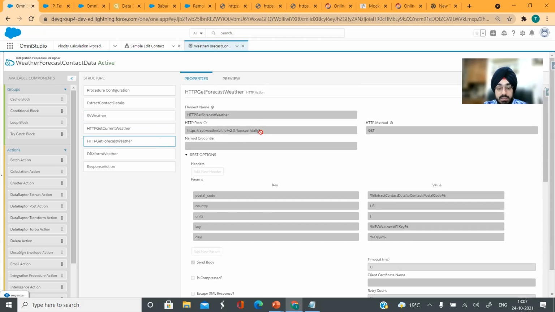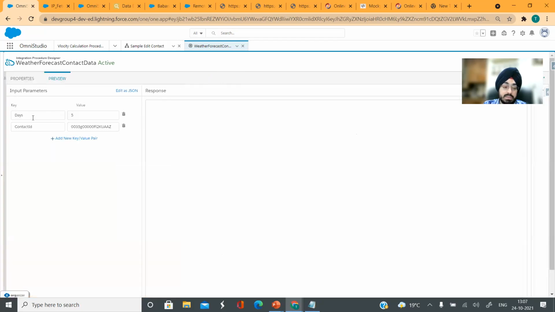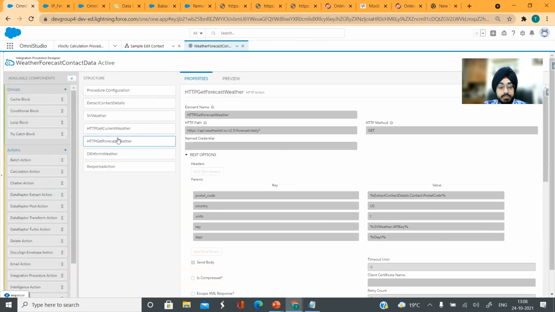Similarly, for forecast, the only key difference here is days gets added, because for forecast, you want to get the weather data for a couple of days, for multiple days, right? And then percentage days, this is something that I am trying to get real time. If you go to the preview tab, you will see that whenever I'm invoking this, I will pass the days as 5, 7, whatever I want, right? So it's something that can change real time. It's not a constant for us.